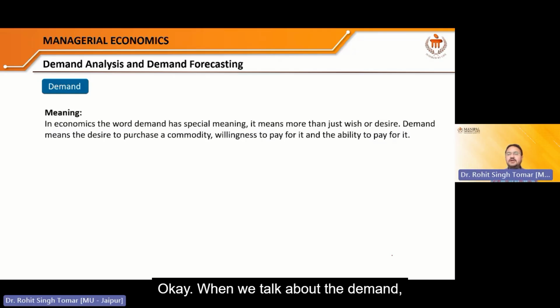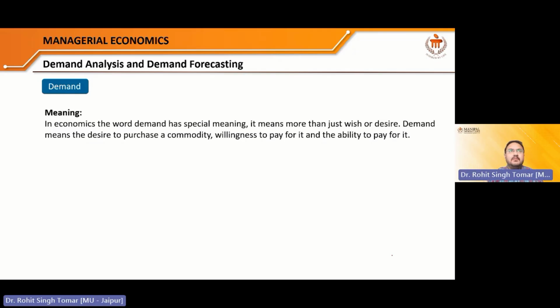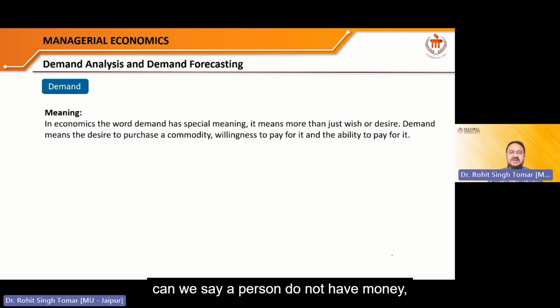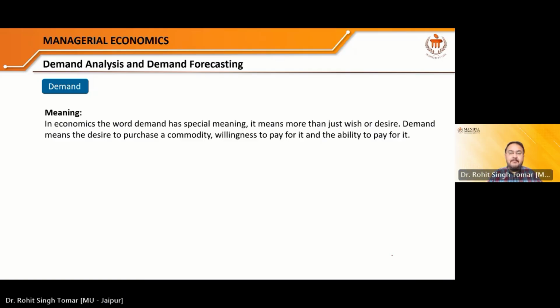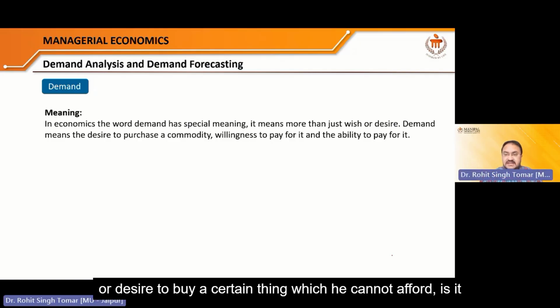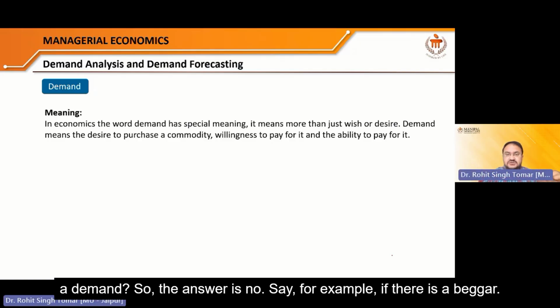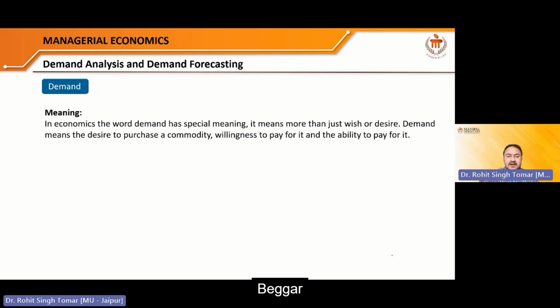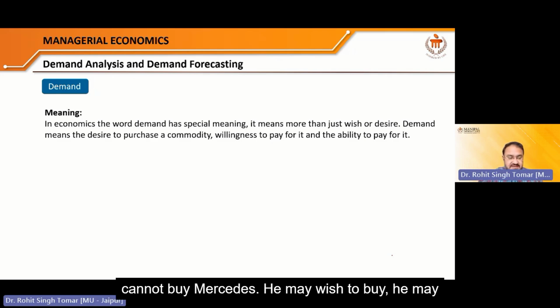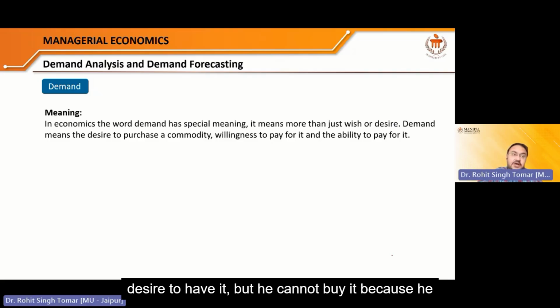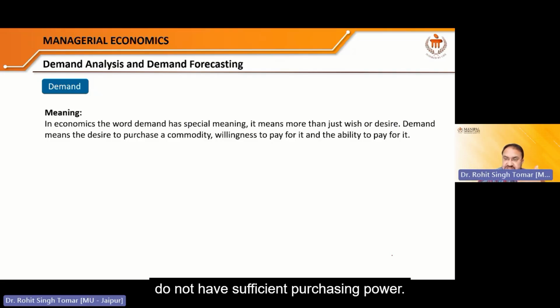When we talk about demand, can we say a person who does not have money, but has a desire to buy a certain thing which he cannot afford, is a demand? The answer is no. For example, a beggar cannot buy a Mercedes. He may wish to buy it, he may desire to have it, but he cannot buy it because he does not have sufficient purchasing power.